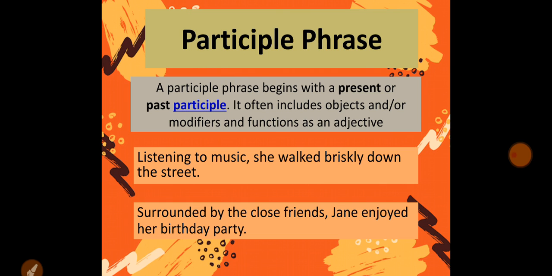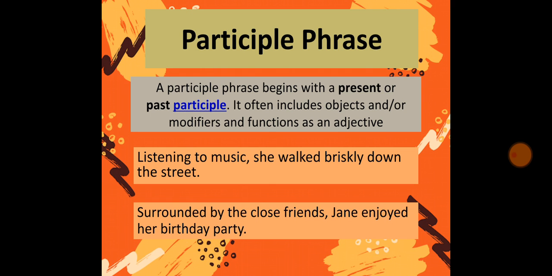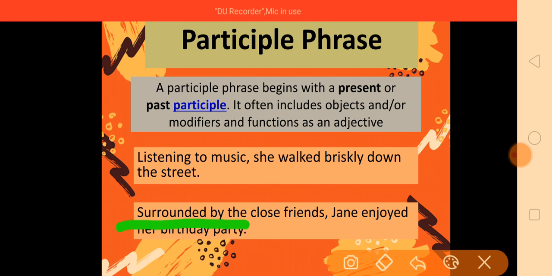Second example is of past participle phrase. Here, surrounded by the close friends. So here, this phrase is starting with a past participle and it has some modifiers, by the close friends. So surrounded by whom?